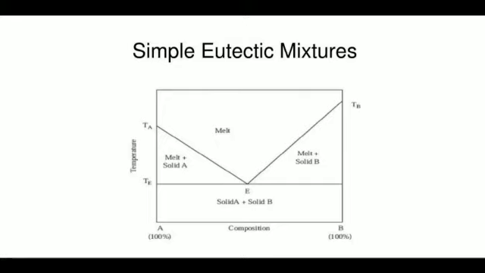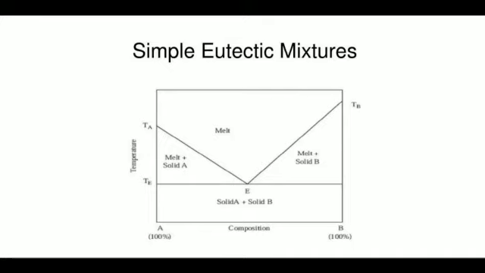When a further small proportion of compound B is added, the melting point of the substance decreases slowly, and the same process occurs when solid A is added to solid B. Their melting point also decreases. The total melting point is decreased due to the lowering of the melting point.